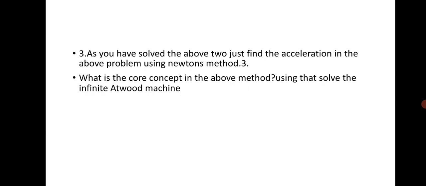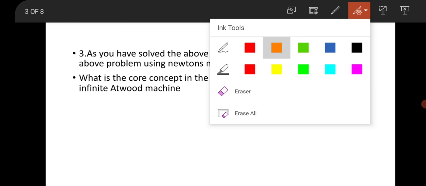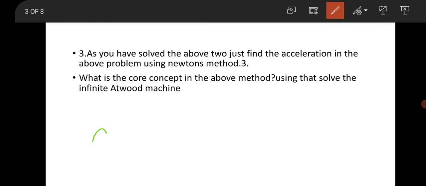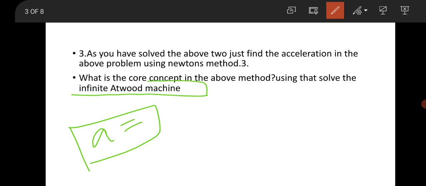Then there was a question: as you solved the above two, now find the oscillation in the above problem using Newtonian mechanics. What is the core concept in the method used to solve the infinite Atwood machine? In that question you have to find the oscillation, because whenever you have an Atwood machine, you use both Lagrangian mechanics as well as Newtonian mechanics to find the oscillation. Then they asked to solve the infinite Atwood machine. You have solved for one system, then you have to solve for an infinite Atwood machine.